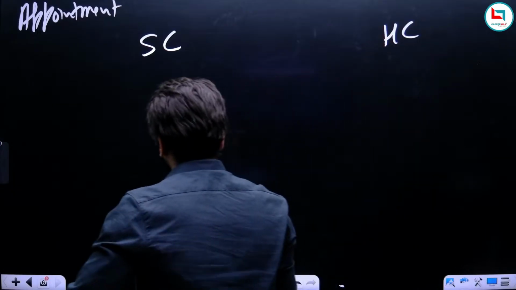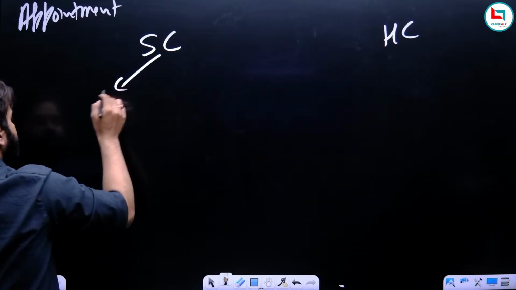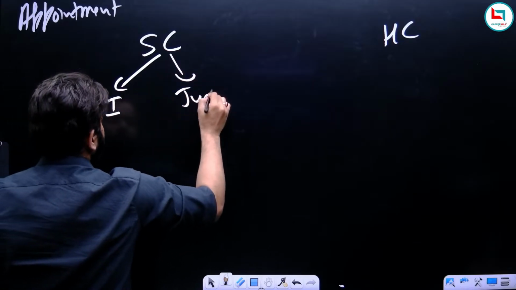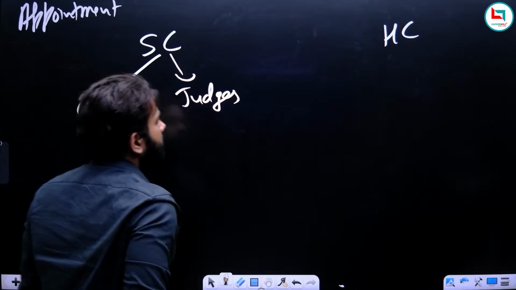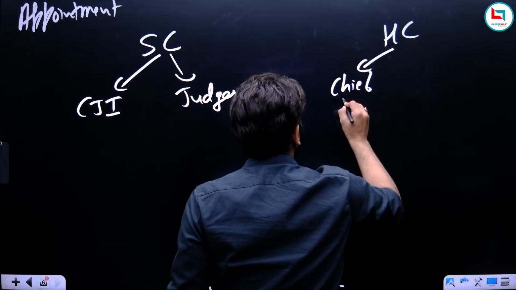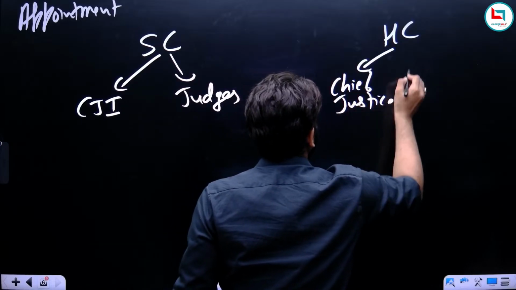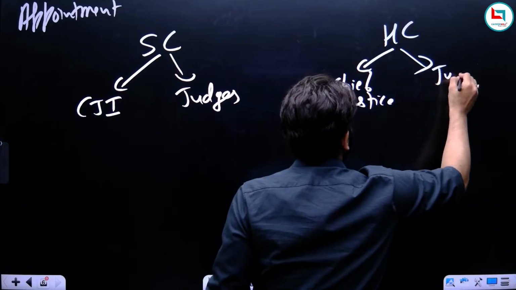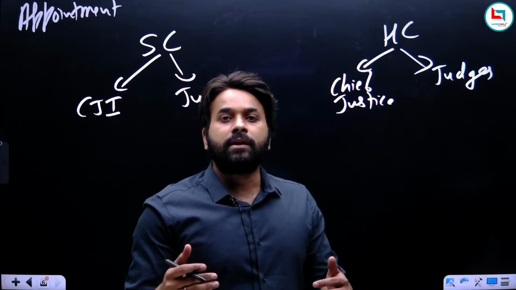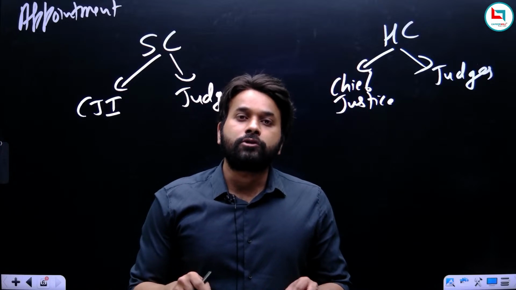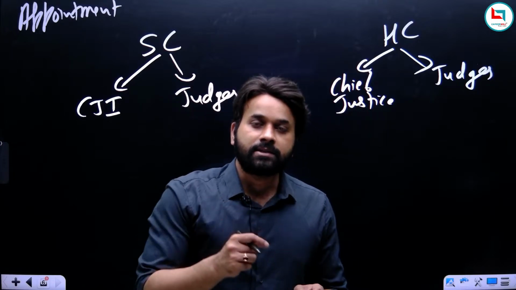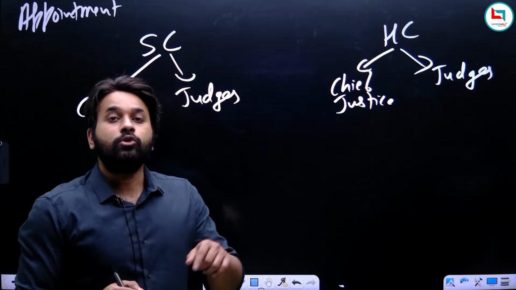So we all know in Supreme Court there is the Chief Justice of India, and then there are the regular judges of Supreme Court. So in High Court we find the Chief Justice of High Court, and then there are regular judges of High Court. So first we will discuss what is mentioned in the Constitution, what Constitution says about the appointment of judges. So let us start with the CJI, that how CJI is appointed.